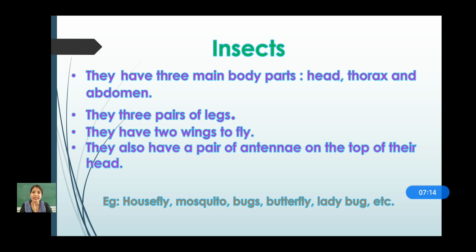Because these antennae help them to locate their places if they are walking through. These antennae also help them to indicate the danger which is coming towards them. As insects are very small, they are known as prey. They can be eaten by other animals also. So the antennas help them to indicate that danger is going to come to them. So they use their antennas.